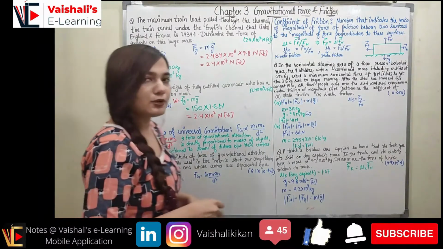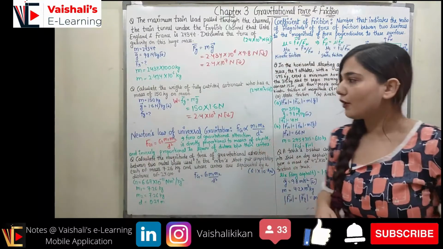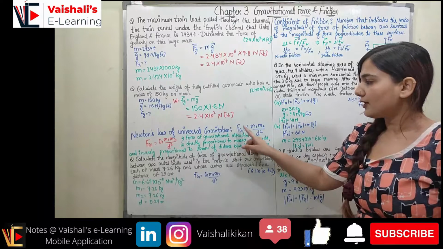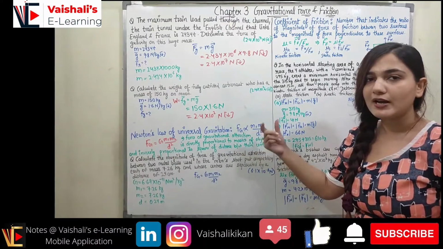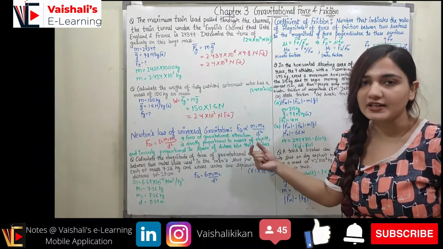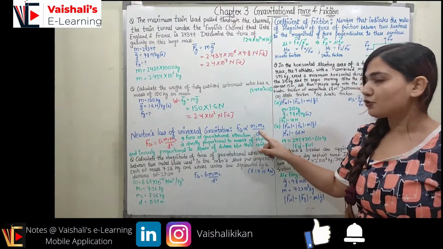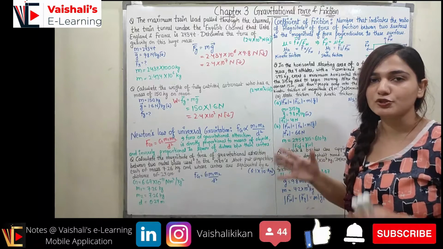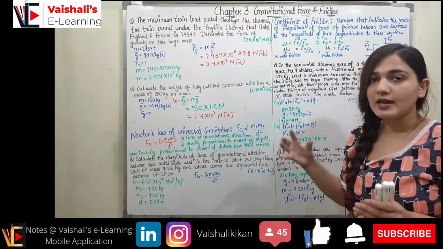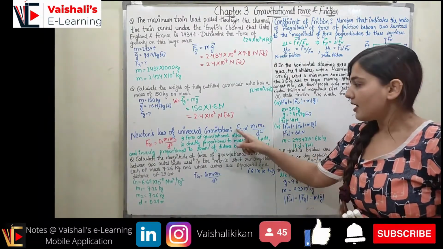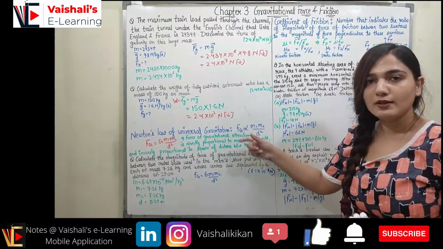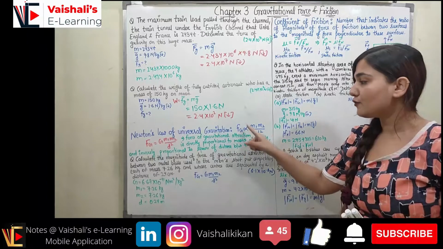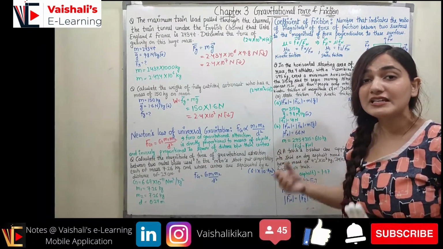Now coming to Newton's law of universal gravitation. According to Newton's law of universal gravitation, the force due to gravity, or the force of gravitational attraction, is always an attractive force. It is directly proportional to the product of the masses of the two objects and inversely proportional to the distance between the two objects, right? So if I increase the mass, the force of gravitation will increase, and if I increase the distance between the two objects, the force of gravitation is going to decrease.